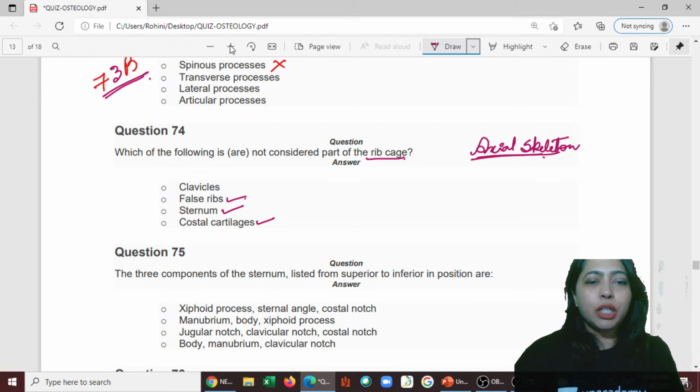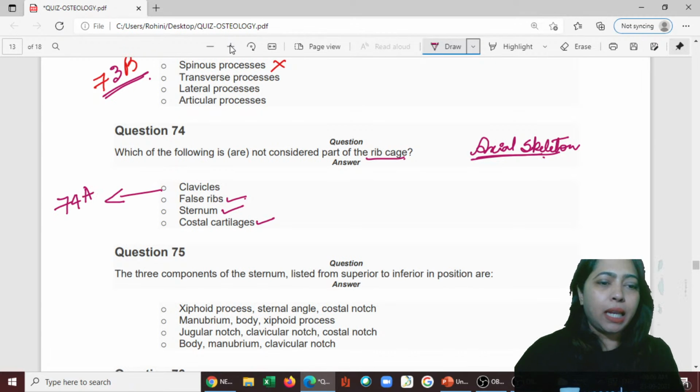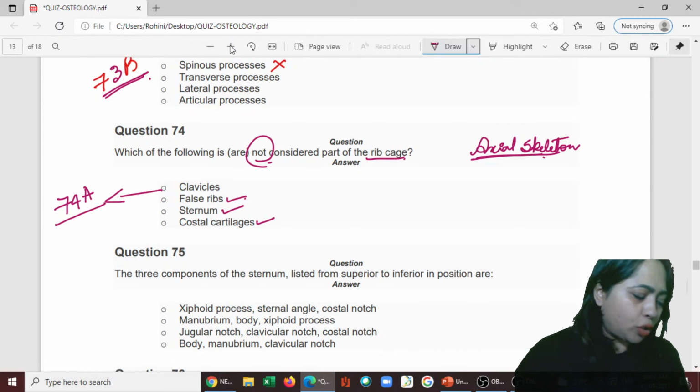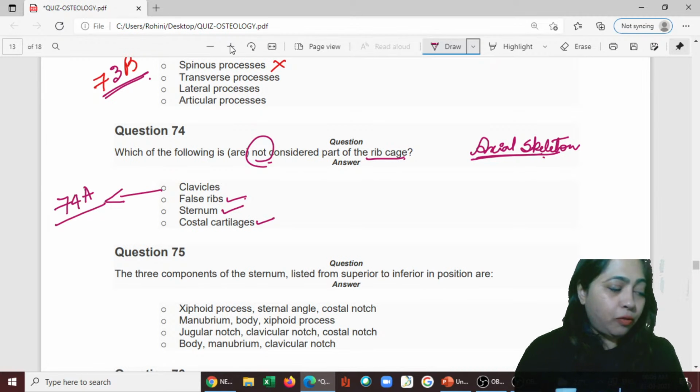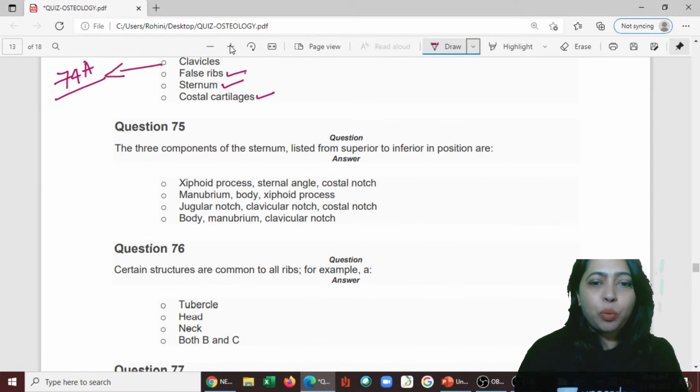What is not considered to be the rib cage is the clavicle. So here we have the answer 74A, because we have to find the one which does not belong to this group. Next one, 75.